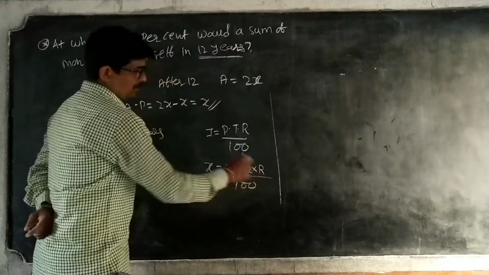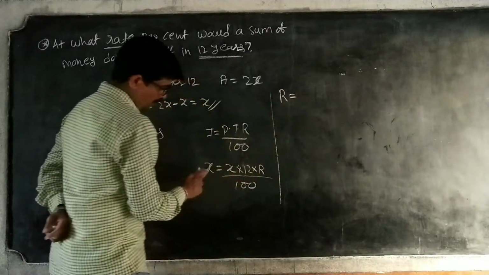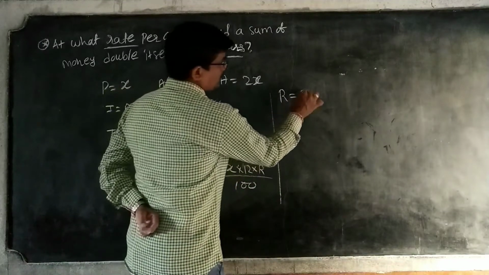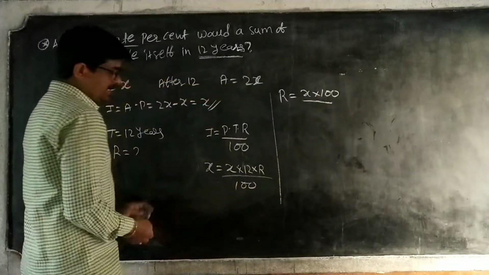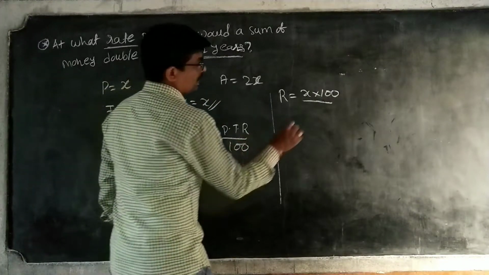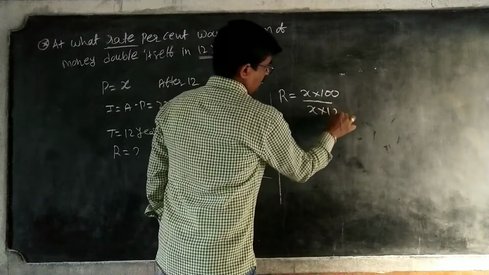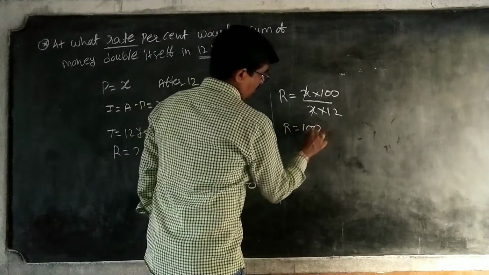Now R is equal to X into 100, bring the denominator to the numerator, by X into 12. X gets cancelled. R is equal to 100 by 12.